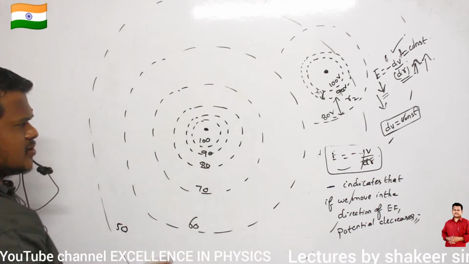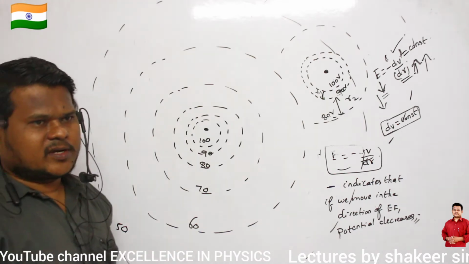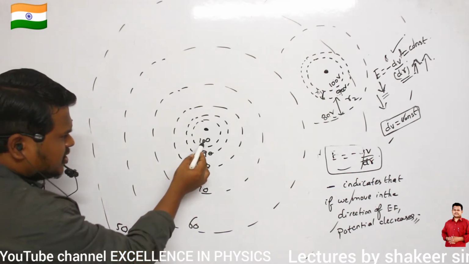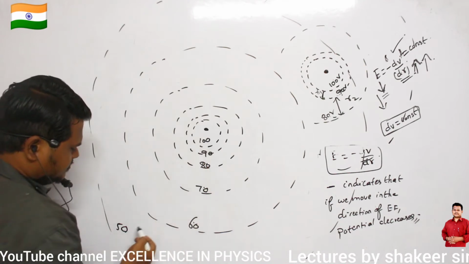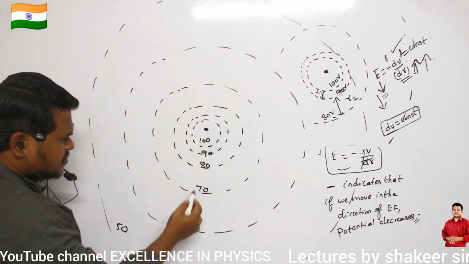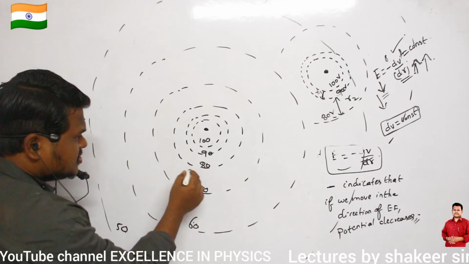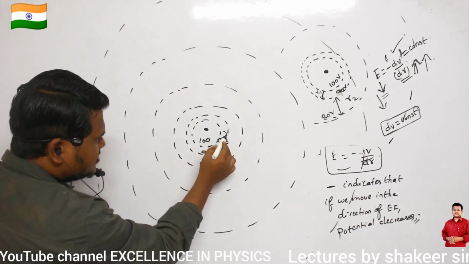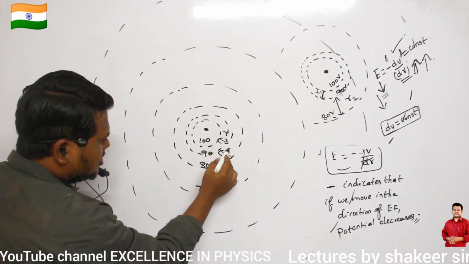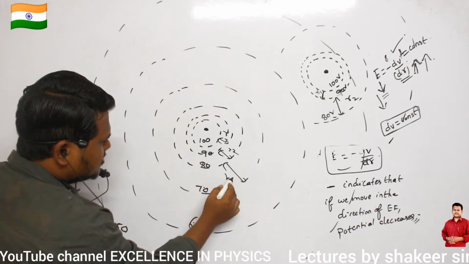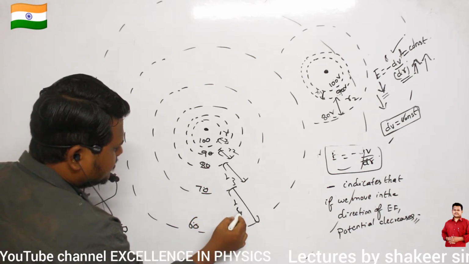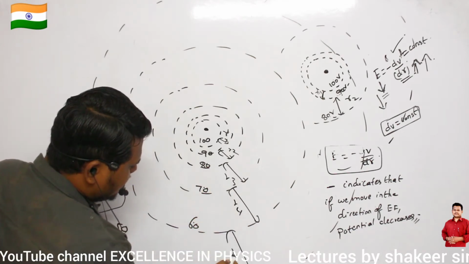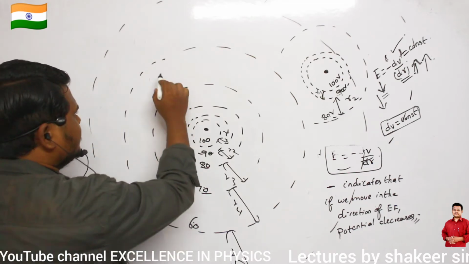This is how I have to draw the equipotential surfaces. What is the potential difference between each of them? Potential difference between each of them is 10 volts only. But the distance between each of them is not the same. This distance is R1, this is R2, this is R3, this is R4, this is R5. Then what is the relation between them?